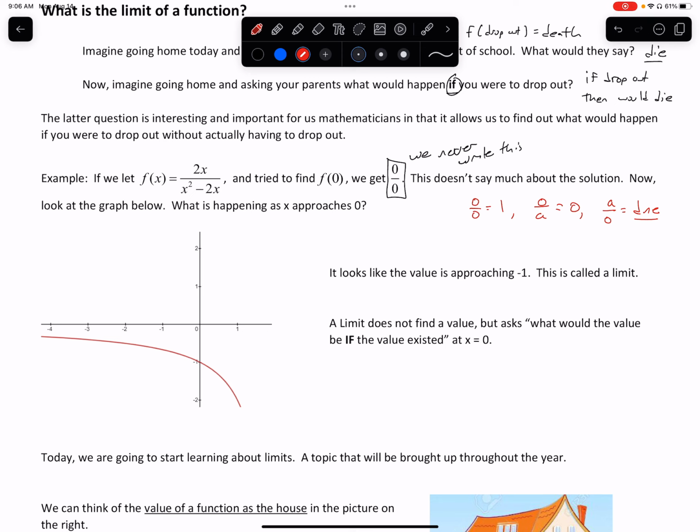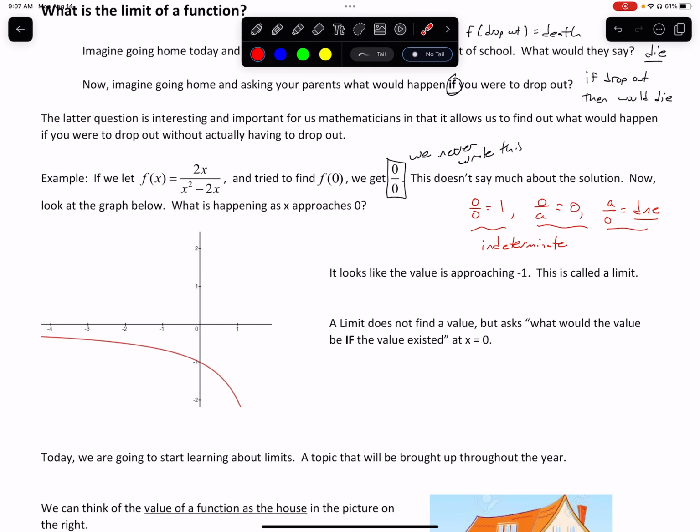Notice we always write D N E. We'll talk about that too. So if we take 0 divided by 0, we have three different solutions. In pre-cal last year, you said something like this was considered indeterminate, because we don't really know exactly what it is.